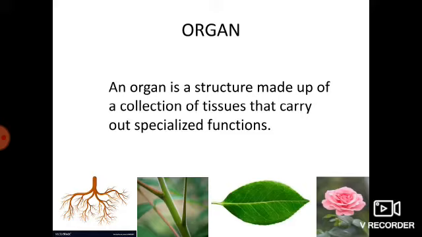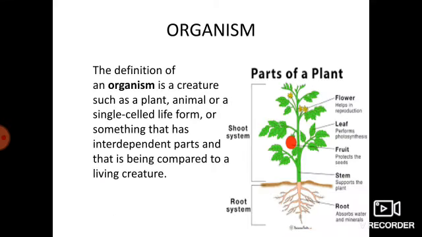Example, root, stem, leaf, flower and fruit, etc. The last one is organism. The definition of an organism is a creature such as a plant, animal, or a single celled life form, or something that has interdependent parts and is compared to a living creature. Every individual is said to be an organism.